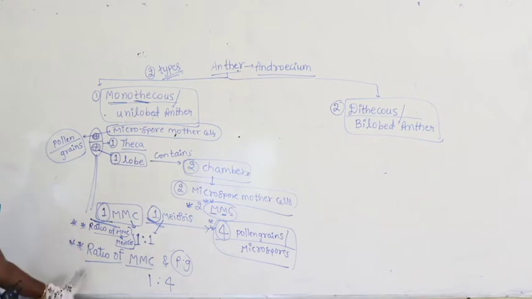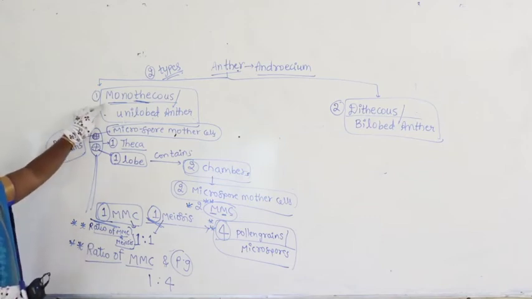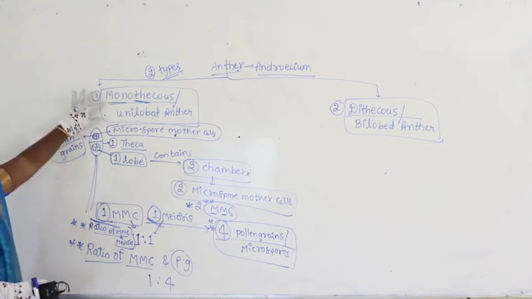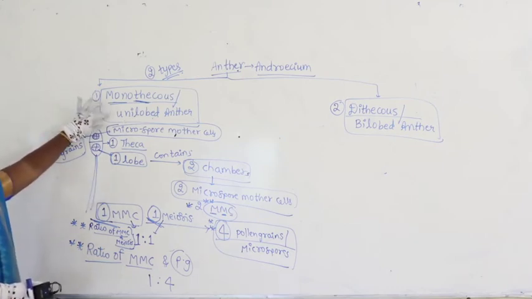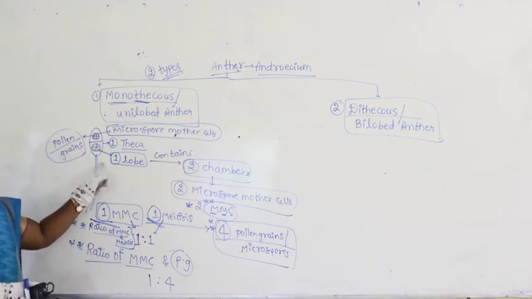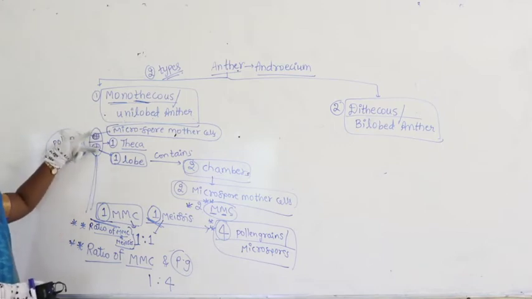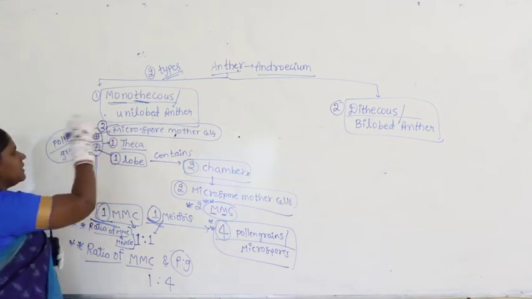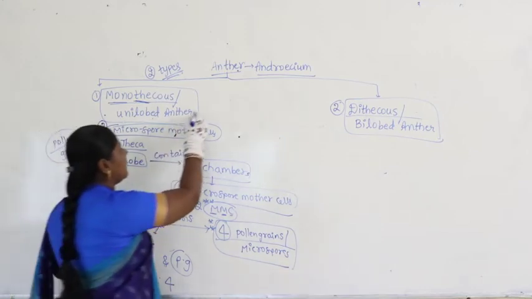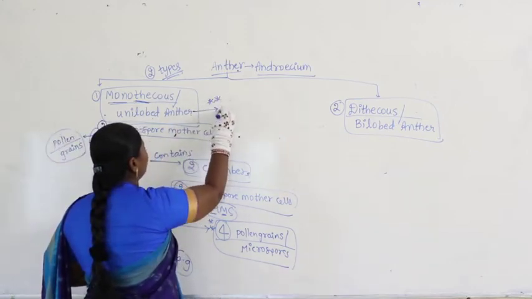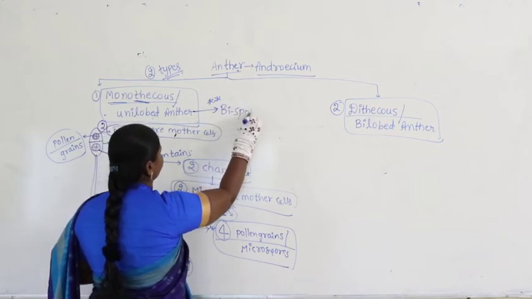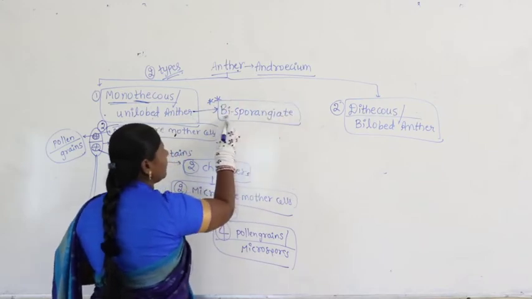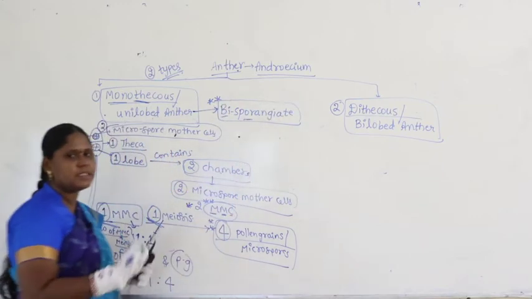Now the entire story will come forward for monothecous, or what we call a unilobed anther. In that, how many chambers does one lobe have? 2 chambers. How many microspore mother cells are present? 2 microspore mother cells are present. That is the reason why this condition is also called the bisporangiate condition. What is the condition we call? Bisporangiate. Bi means 2. Sporangiate means which represents 4 or 5.